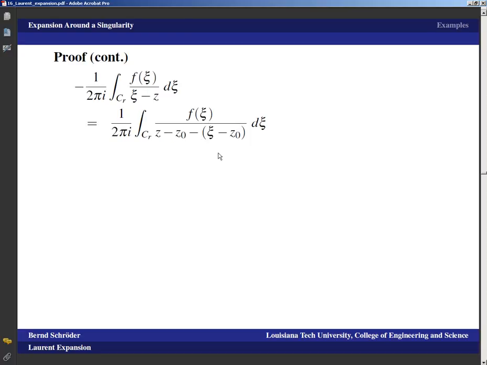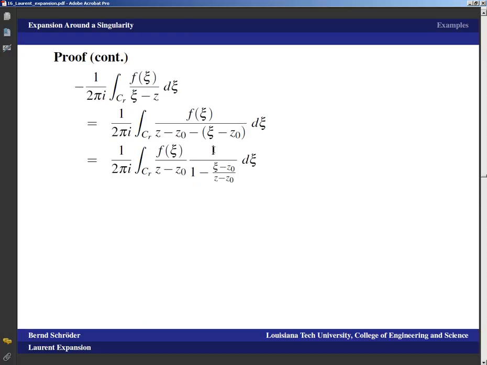And so the only difference between what we had done for the first integral and the second integral is that this time we've got the z here and the xi here, where previously that was the other way around. And that's because on lowercase c_r, we have that |xi minus c0| is smaller than |z minus c0|. So that means we're pulling out a z minus c0 in the denominator now.